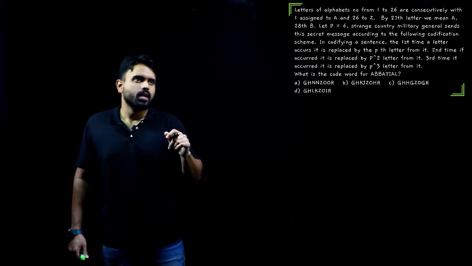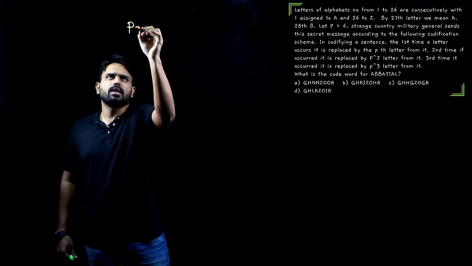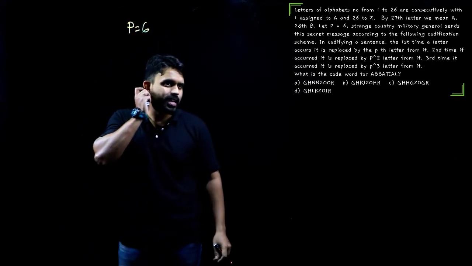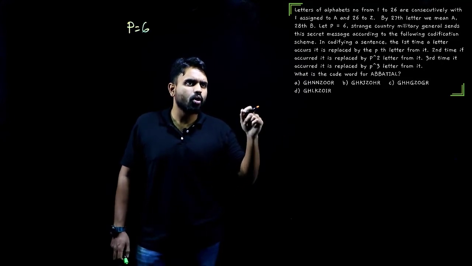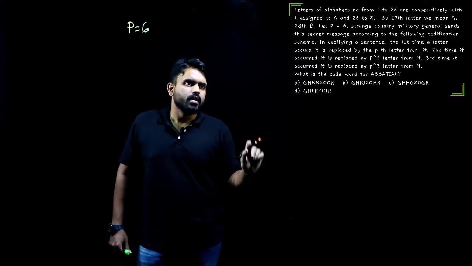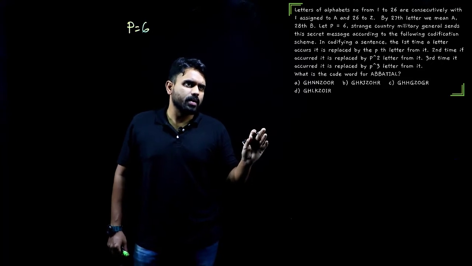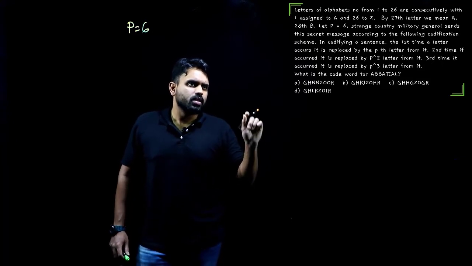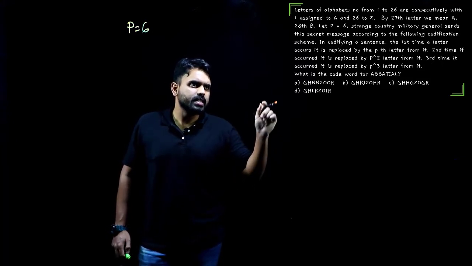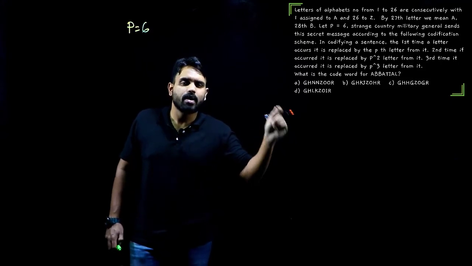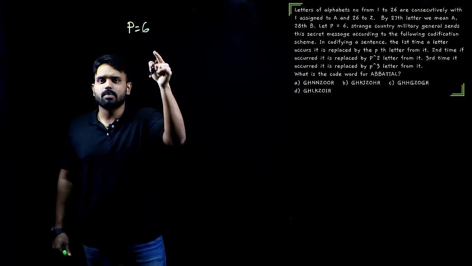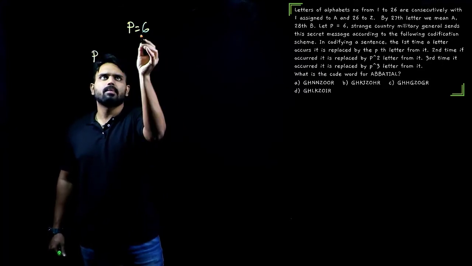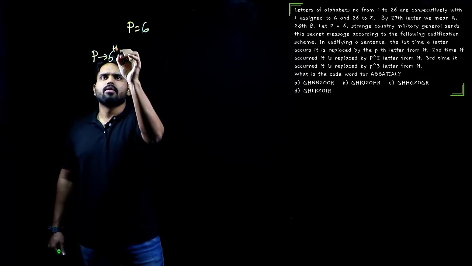Now, let P be 6, he says. Next, what does he say? A strange country's military general sends a secret message according to the following codification scheme. In codifying the sentence, the first time the letter occurs, it is replaced by the pth letter from it. Whatever the value of the letter is, it is replaced by the pth letter from it, meaning the sixth letter from it.